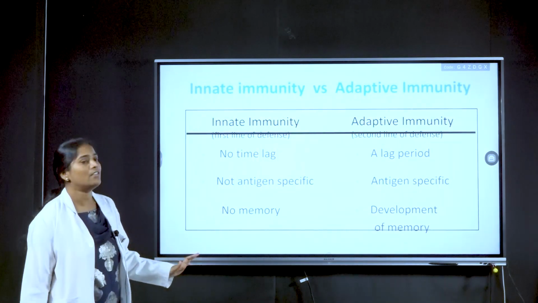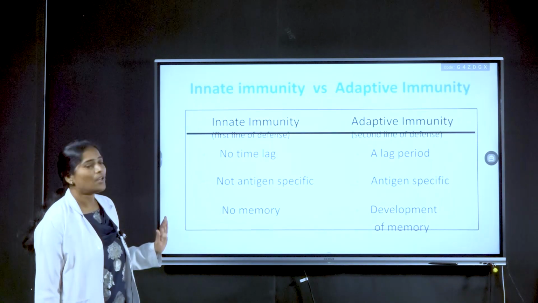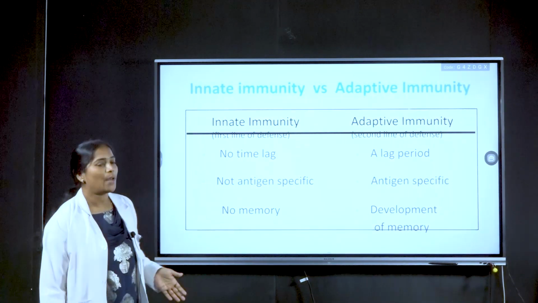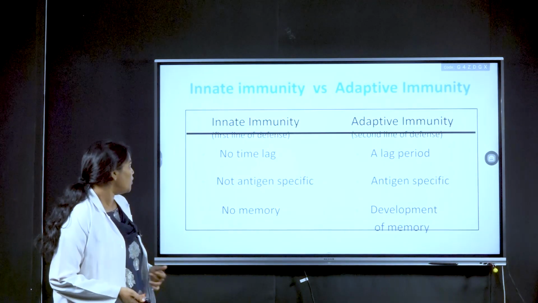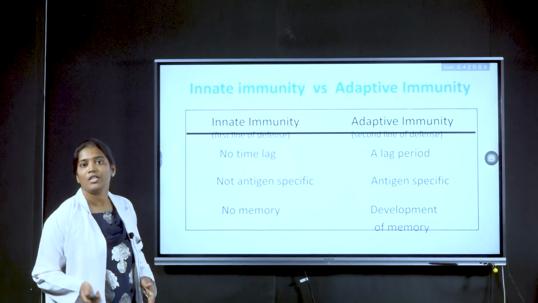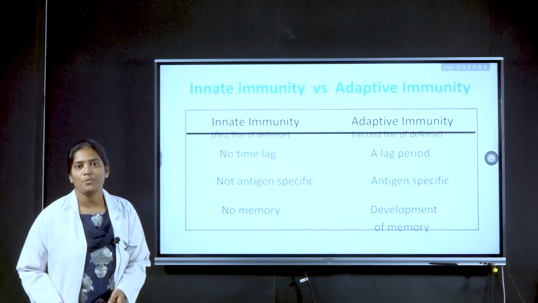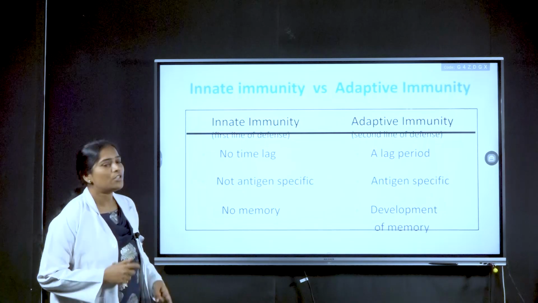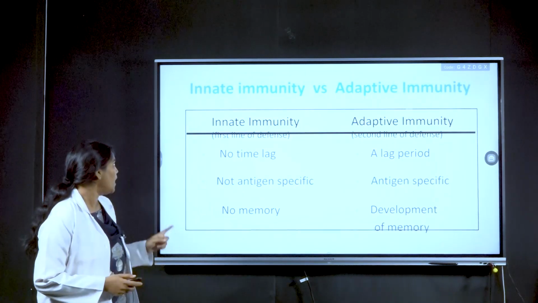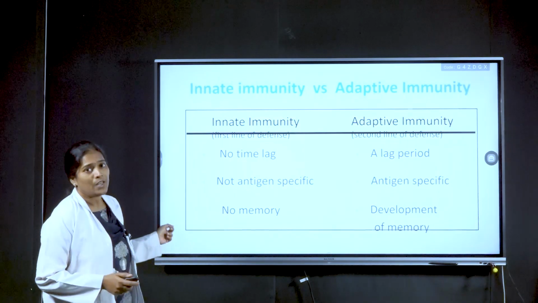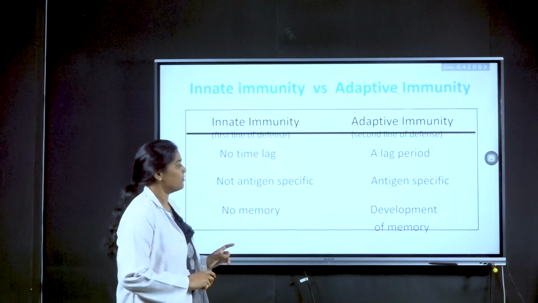These are certain differences between the innate and adaptive immune systems. The innate immune system has no time lag. The adaptive system has a lag period. A non-antigen specific response is seen in the innate immune system, while adaptive immunity is antigen specific. That means particular antibodies are produced against a particular antigen. In the innate immune system, no memory cells can be detected, while in adaptive immunity, memory can be detected.